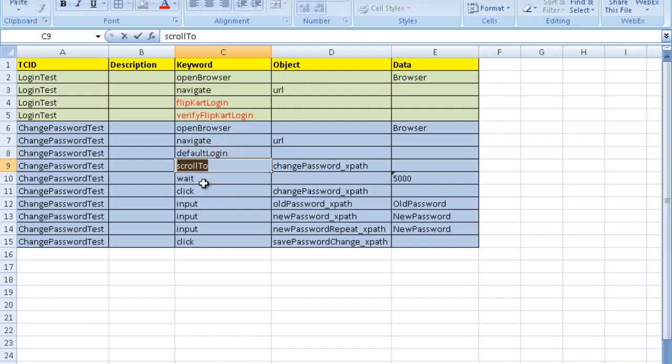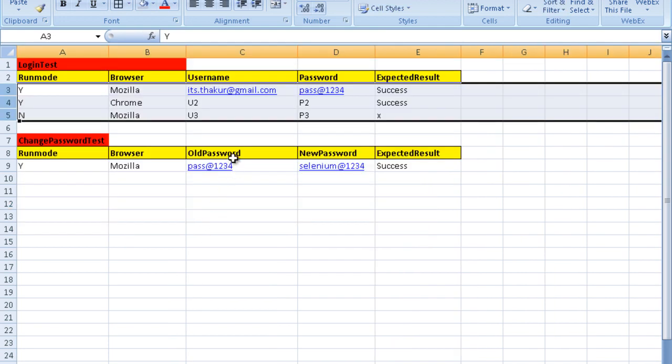I made this function for scrolling. Wait for some time if you want to put some delay. Otherwise you can use implicit wait or explicit wait. Sometimes when implicit or explicit waits don't work, you can use the normal wait, that is, wait for 5000 milliseconds or 5 seconds. Then click on the link change password, then enter the old password. The value of old password you will read from the old password column, which is over here.